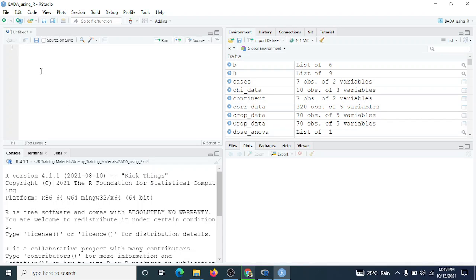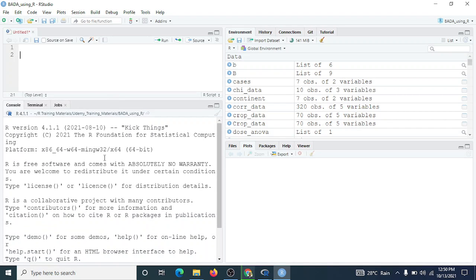On the left hand side here, we can type anything. Here is meant for us to write our scripts. We can write our script, anything we want to do, any command we want to give, and as we are doing that, it will not execute it right away. We can save it, come back to it over and over to do various things.